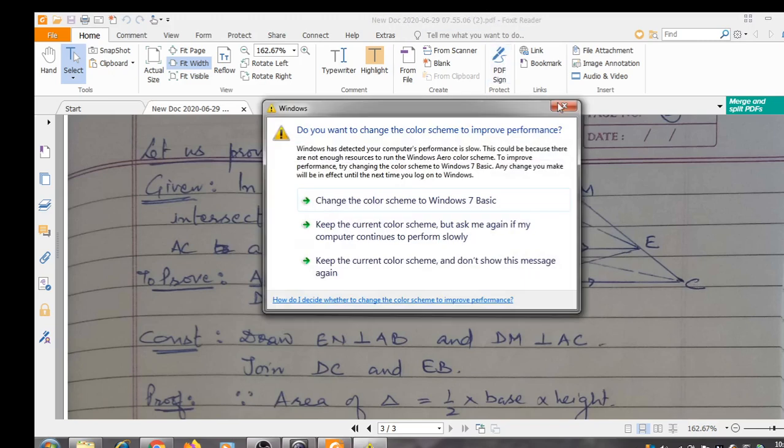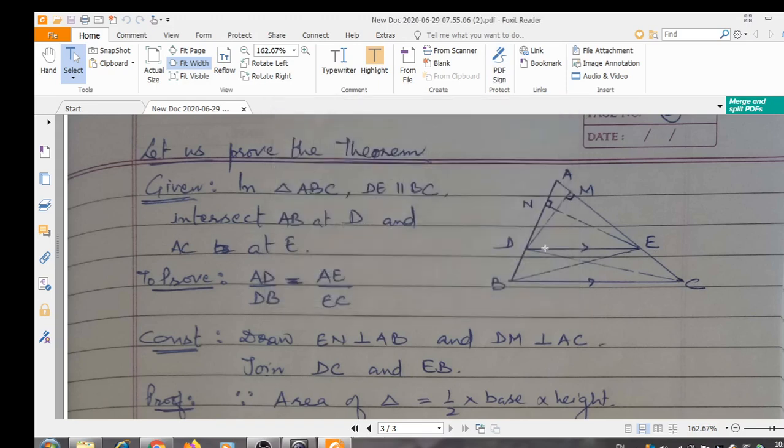So let us do one thing. Let us draw perpendicular from D to M and E to N, that is DM perpendicular AC and EN perpendicular AB. With this we can take the area of triangle ADE with base AD as well as base AE.